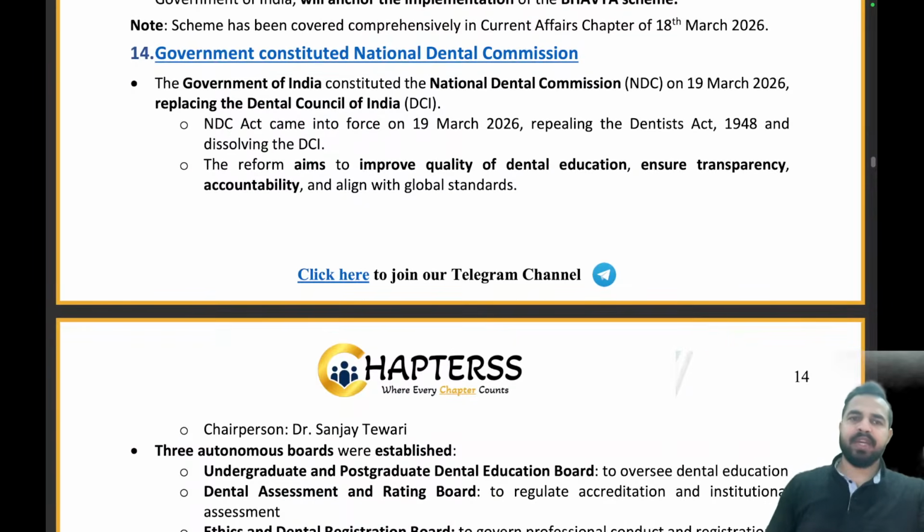The next news article is that the government has constituted the National Dental Commission. The government has constituted the National Dental Commission and it will be replacing the Dental Council of India.